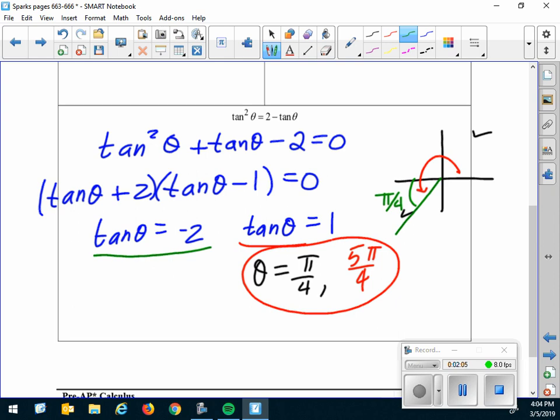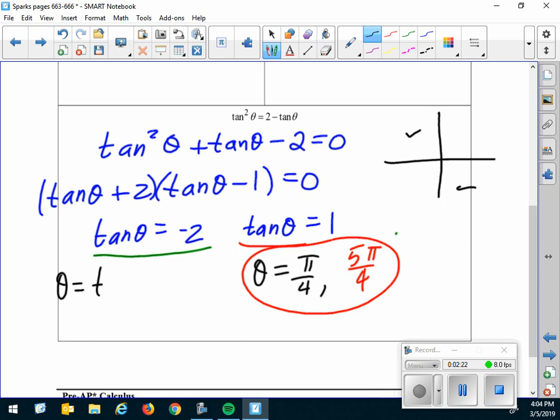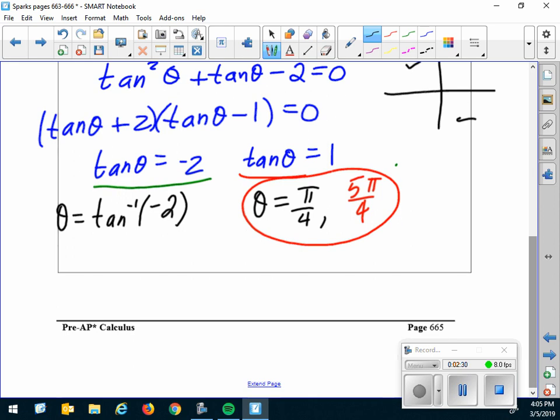What quadrants have a negative tangent? Well, that's going to be quadrants 2 and 4. But I don't know an angle that has a tangent of 2 or negative 2. So I'm going to have to take the tangent inverse of both sides. So theta equals tangent inverse of negative 2. You're going to go to your calculator. When you do this on your calculator, you get theta equals negative 1.107.